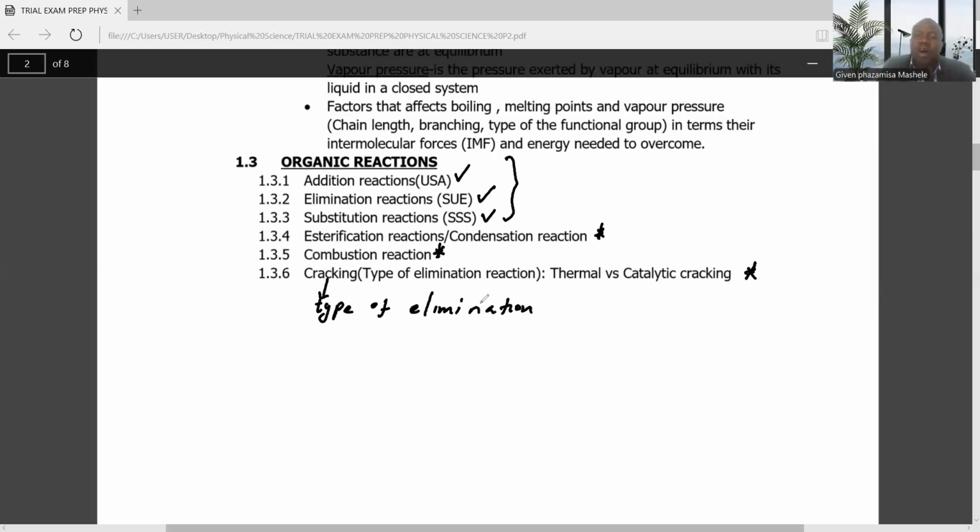Right. Before I talk about the addition, the elimination, and the substitution, let me talk about the last three types of reaction. Let me start with the combustion reaction. In other books, they call it an oxidation reaction.